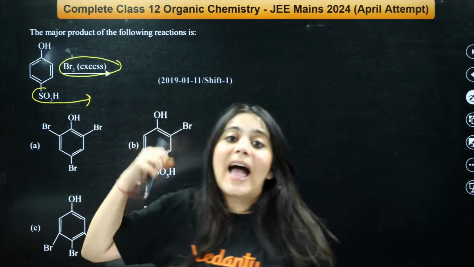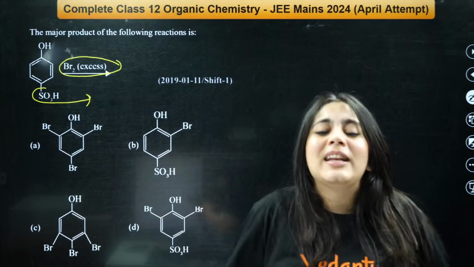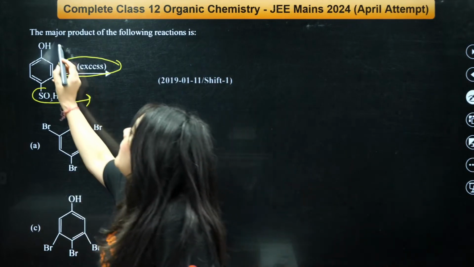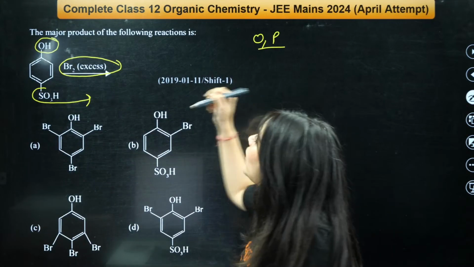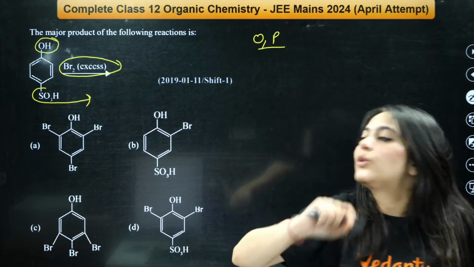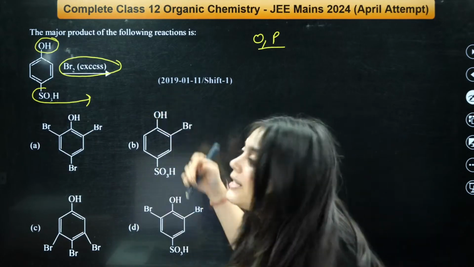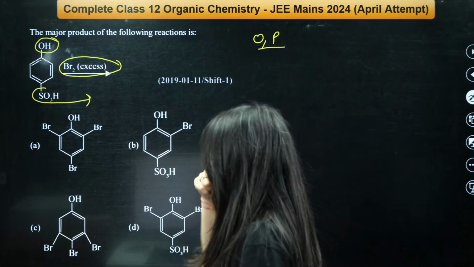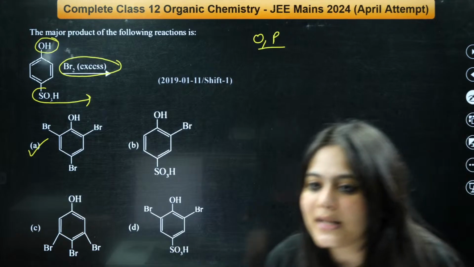And in the excess of bromine, what has happened? We just discussed. Whenever we take bromine in excess, what happens at all the ortho and the para positions? Because OH is there. OH is an ortho-para directing group, right? So at the ortho and the para positions, it will be substituted by bromine, because SO3H is a very good leaving group and bromine is in excess. So SO3H will leave and the final product formed will be your A product, at ortho and the para position. So correct answer is A.